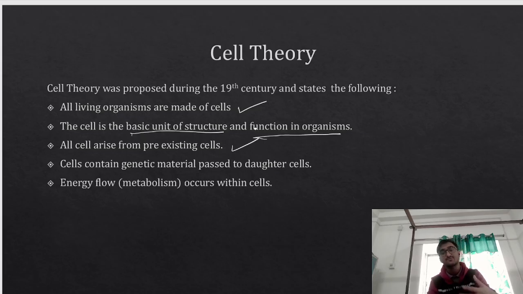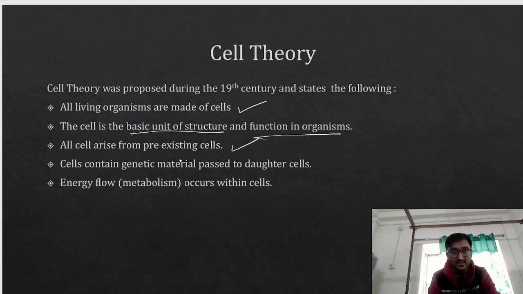All cells arise from a pre-existing cell. A cell cannot come just like that. There must be a lineage. For example, we have our parents, and our parents have their parents. So it is coming like a hereditary tree, right? So the cells also come from pre-existing cells.